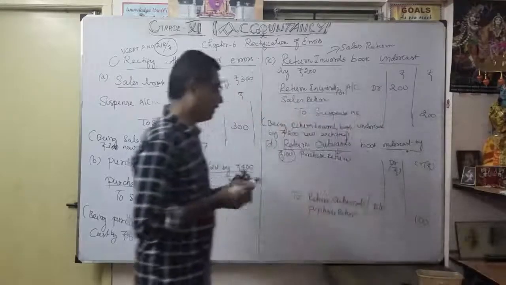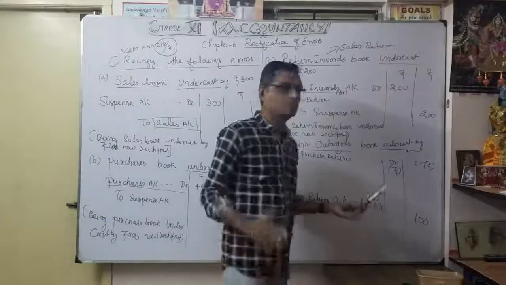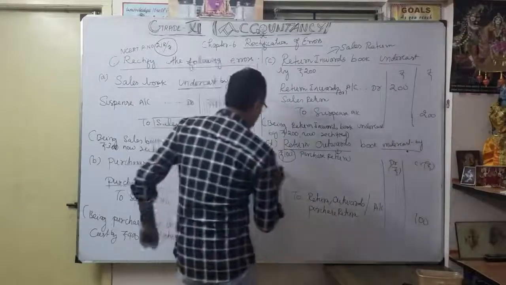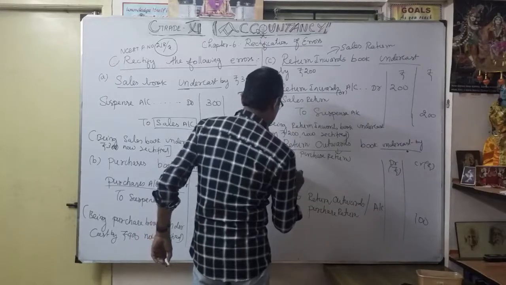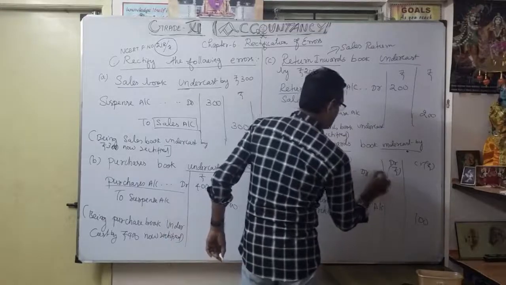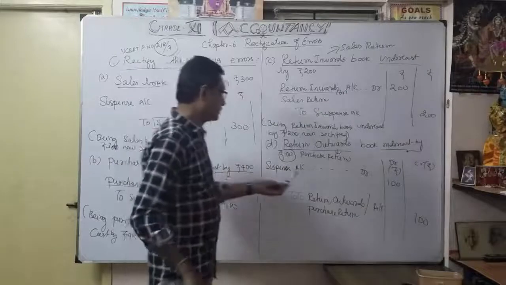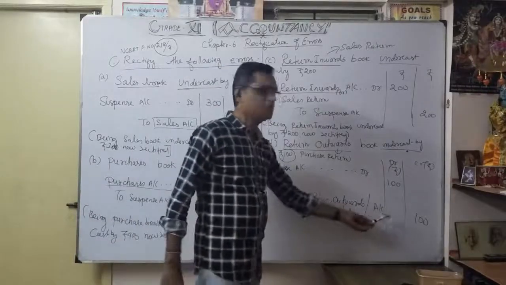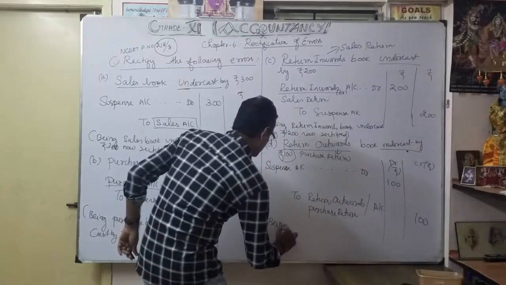Okay. So as usual, we have to write return outwards or purchase return account only on the credit side because of the under cost. So what is the debit side? We have to write suspense account because of one side error. Suspense account debit 100. Understood now? So suspense account debit 100 to return outwards or purchase return account 100. So the narration, you have to write the same.